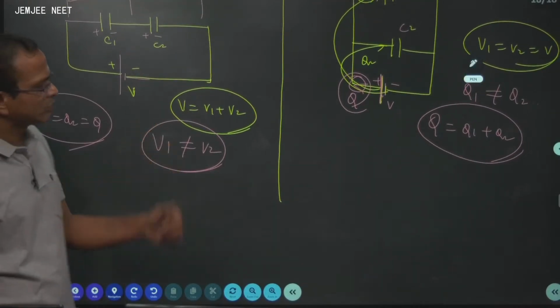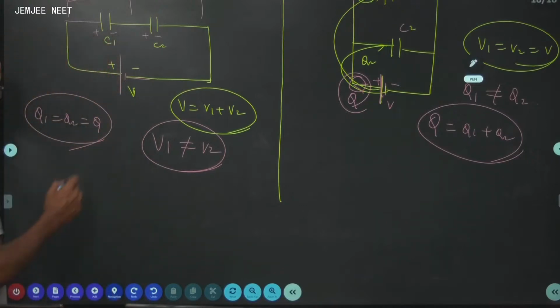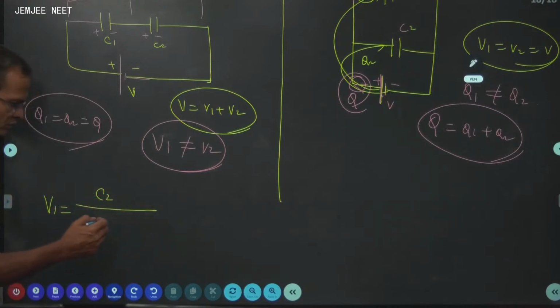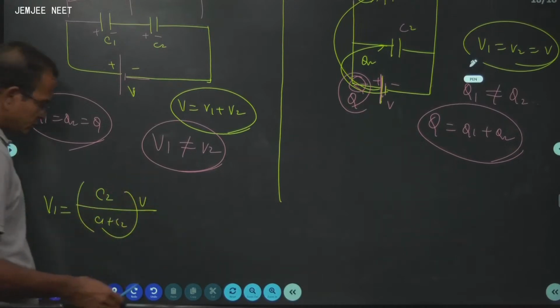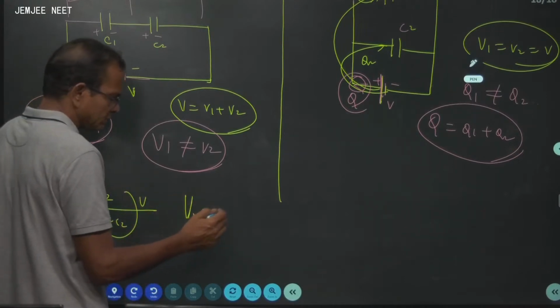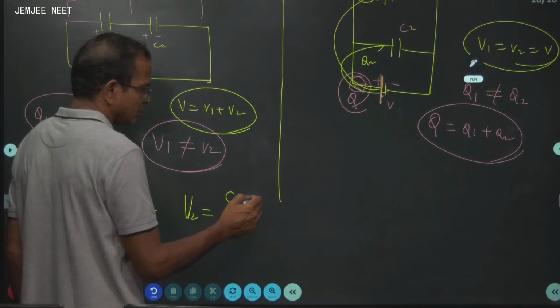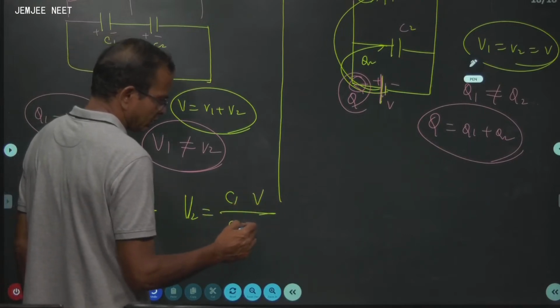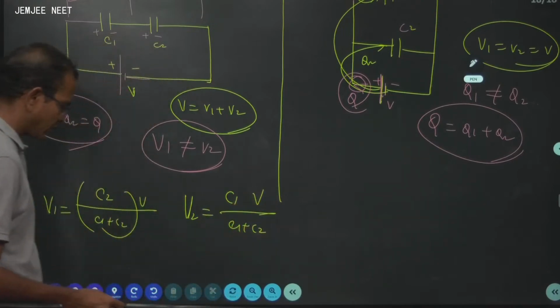We want to know V1, V2. Come on. In this case, V1 is given by C2 times V over C1 plus C2. V2 is given by C1 times V over C1 plus C2.